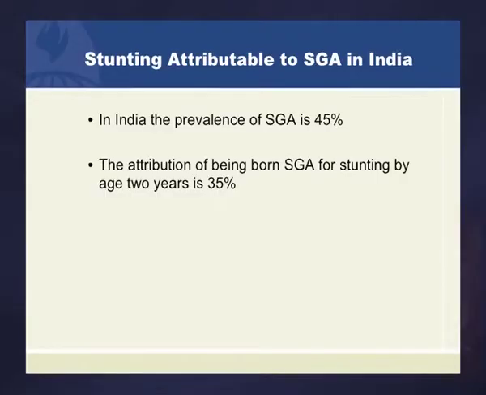And to show the importance of that regional variation, I'll go directly to India. In India, the prevalence of SGA is about 45%, and the attribution of being born SGA for stunting is about 35%. So because of the higher prevalence, using the same risk ratios, we're able to say there's an even higher fraction attributed in India.